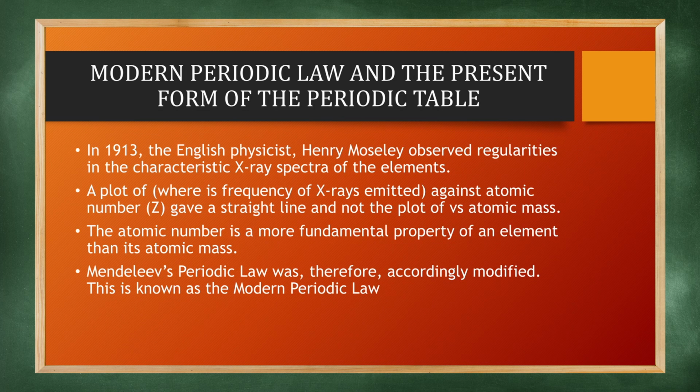We continue with the next subtopic, that is, the modern periodic law and the present form of the periodic table.